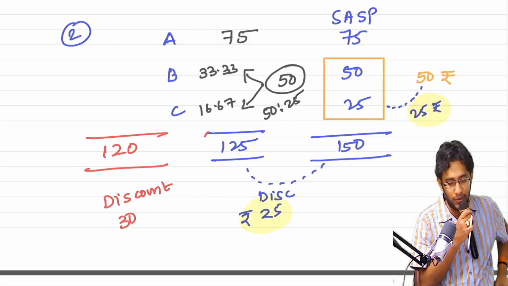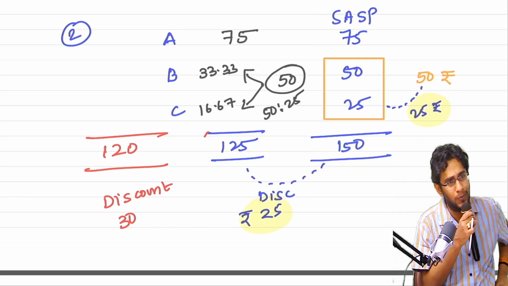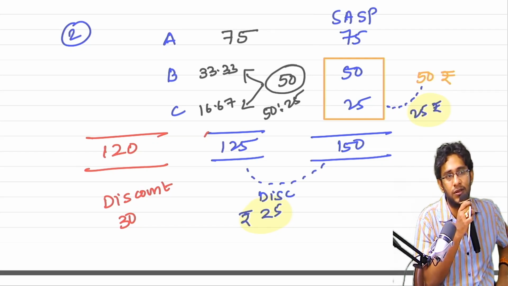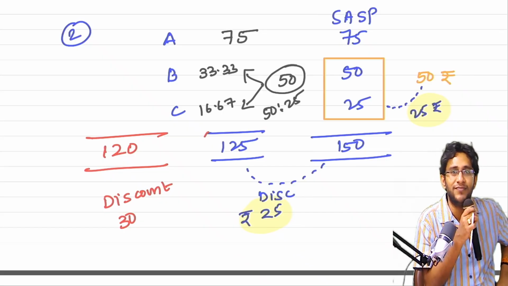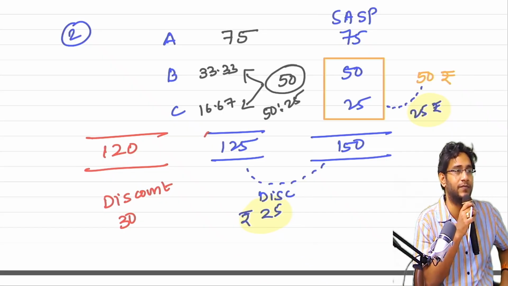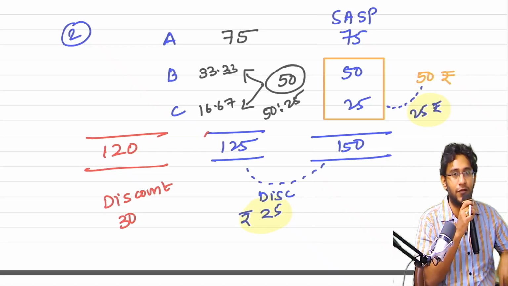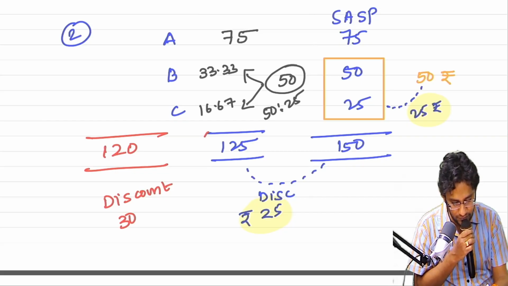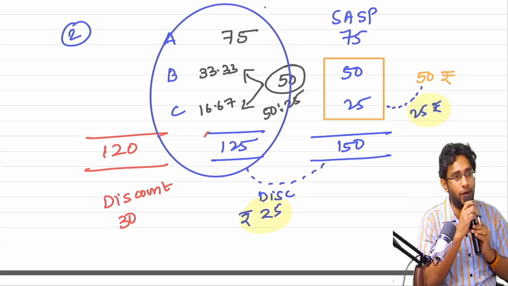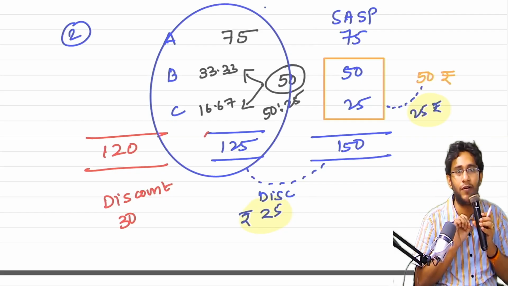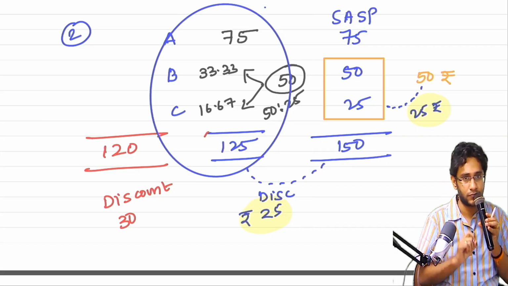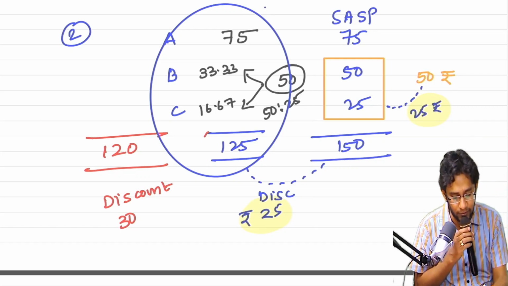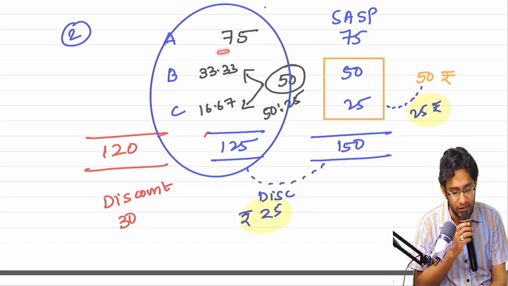So the total discount I am giving is 30. If somebody buys only B plus C, I would anyway have given a discount of 25. So the extra 5 rupees discount is given on what? On all three. So first, what you should do is this part, which is common. First you do that. But actually you are selling not for 125. You are selling only for 120. Another 5 rupees discount is there. That 5 rupees you should now remove from A, B, C in the ratio of